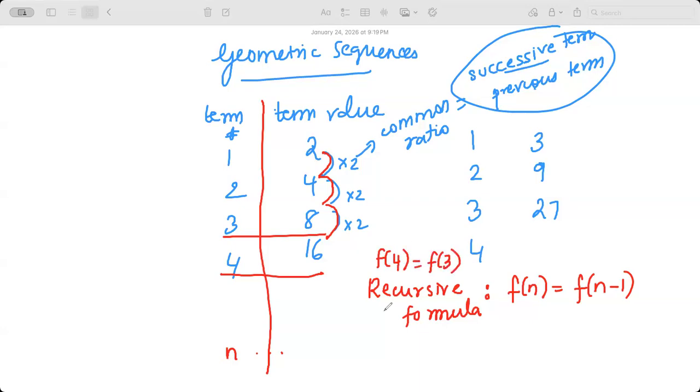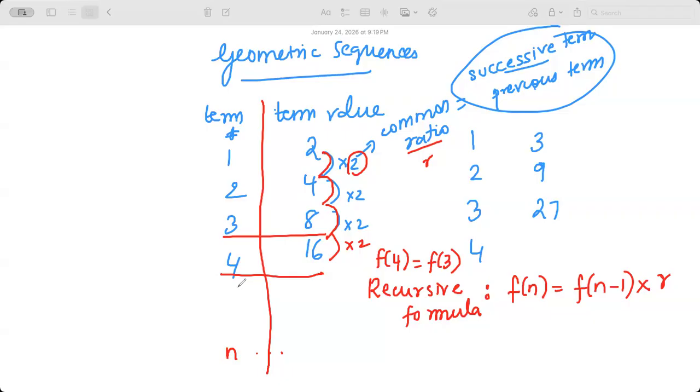What will I do in this sequence? Multiply by the first term. Multiply by what? By 2. What is that called? The common ratio. D was the common difference, r is the common ratio.